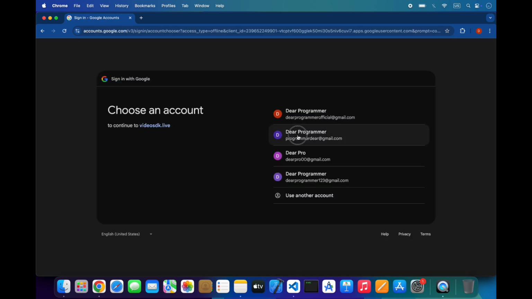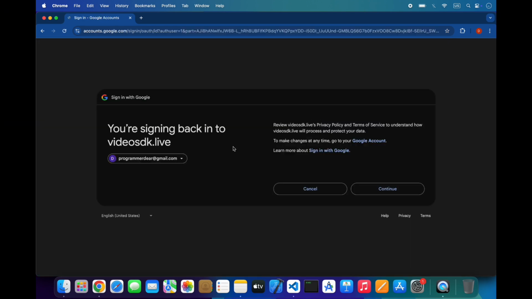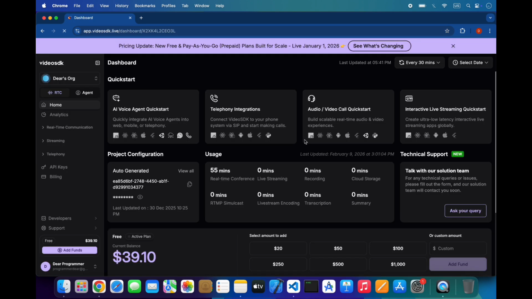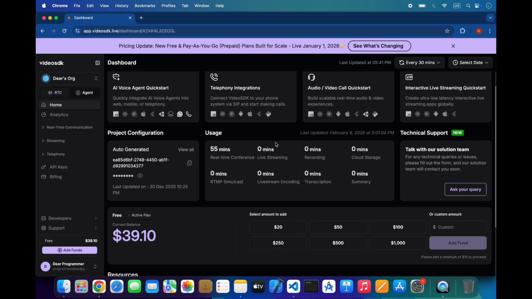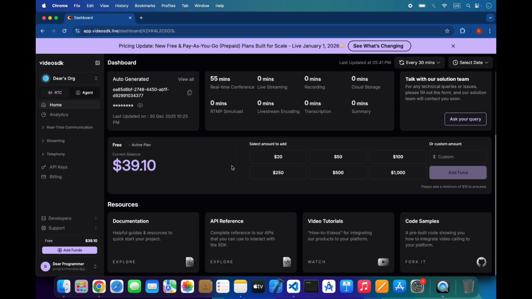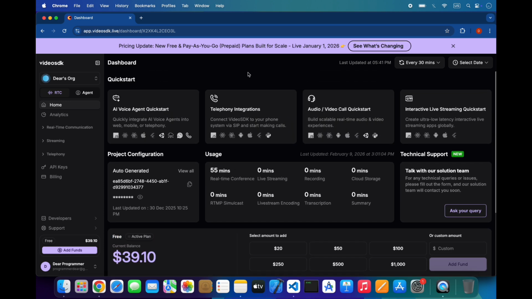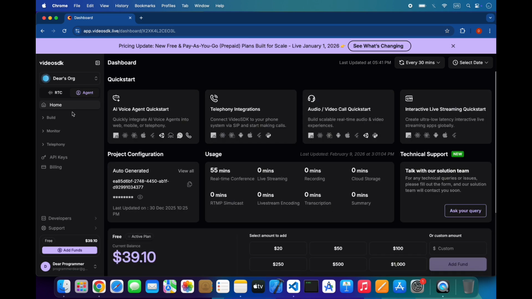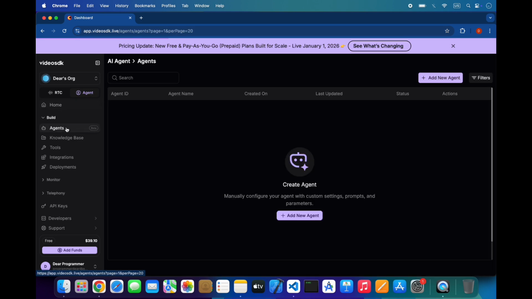So I will sign up with Google, and there is just a simple way to create agents. This is the dashboard, and I will switch to agents. These are also free balance that you can use, and I will switch to agents, and then build agents.